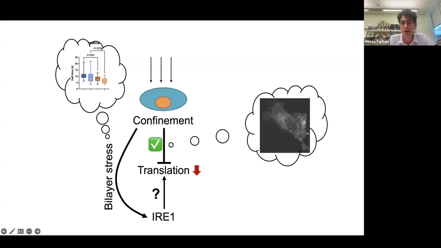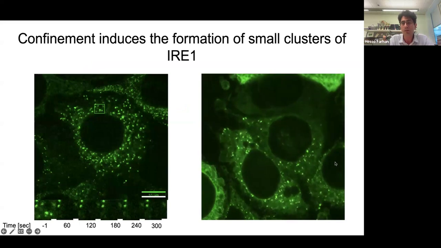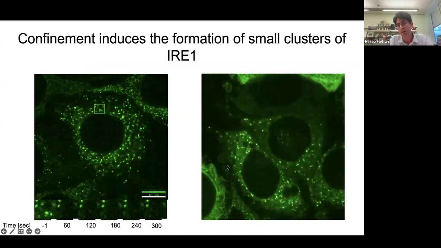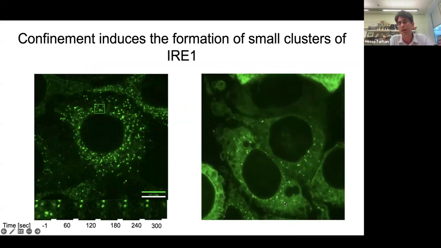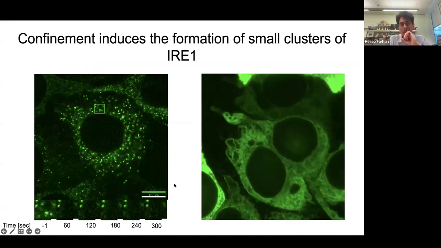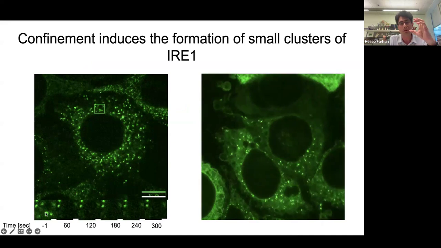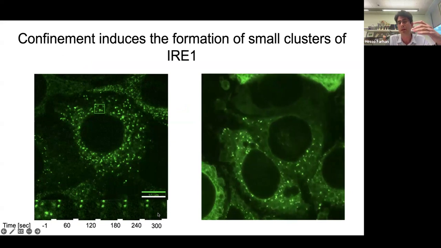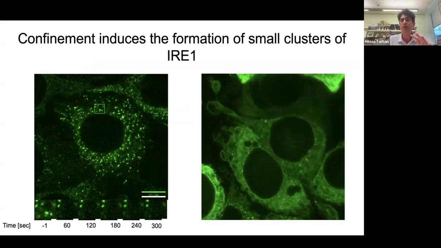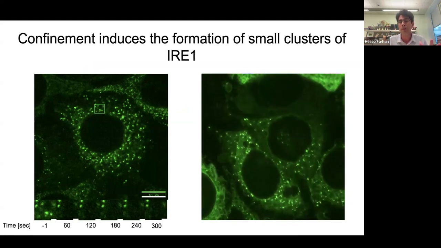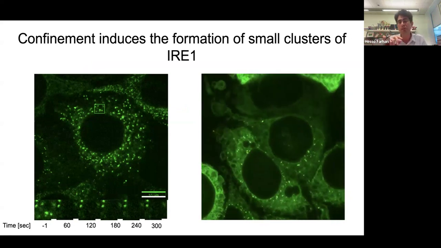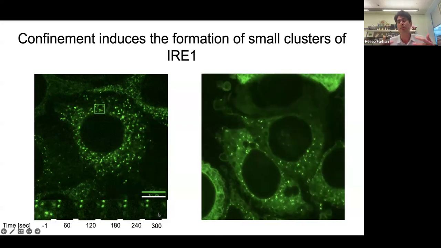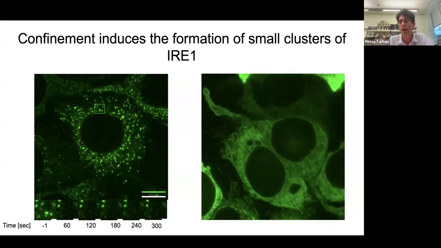Of course, I told you that it binds EIF3B, but what does it do under translation? And this is RA1 stably expressed in cells when you confine them, which you see by blebbing of the cells. This is just a sign that they are confined, that RA1 forms clusters. And the funny thing is these clusters are very rigid. When you bleach them in a FRAP experiment, you see here they don't recover even after 5 minutes post-bleaching. So they never recover. And by the way, these clusters can be dissolved. Once you remove confinement, within about 20 minutes, the clusters are gone again. Although they don't recover in a FRAP experiment, they can be actively disassembled once the mechanical stress is gone.